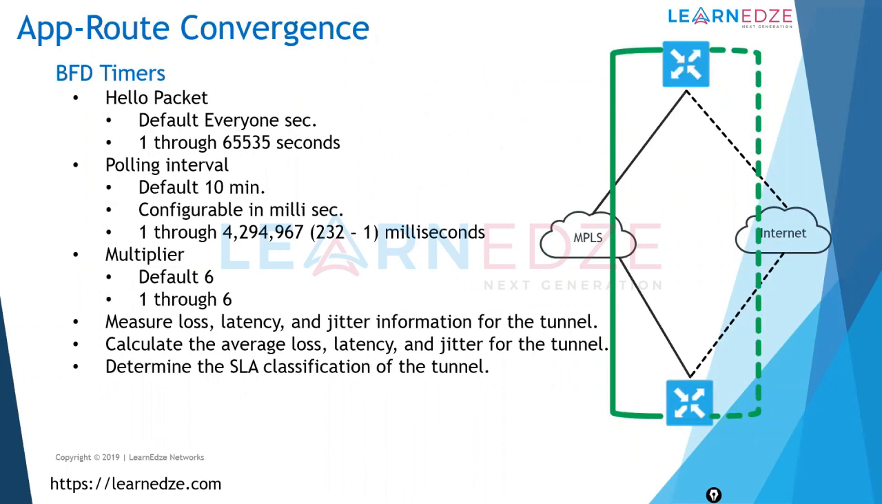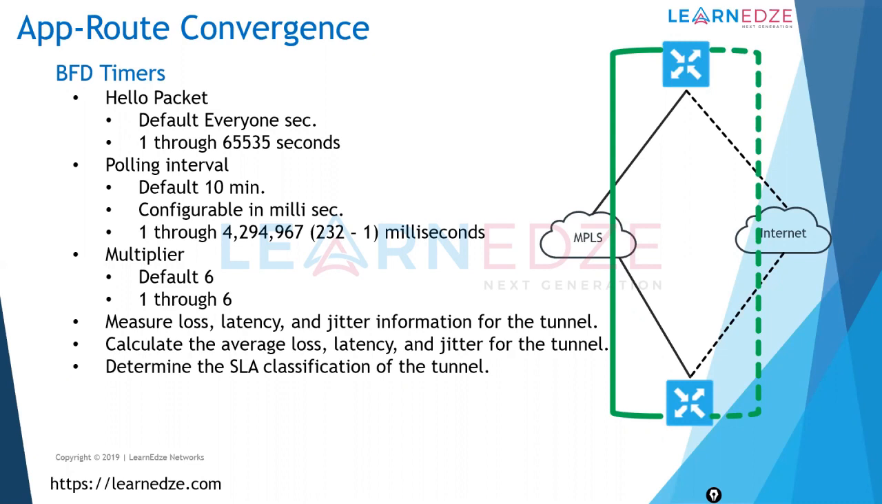Okay, so what is the convergence? How long will it take to converge the packet from one link to another link, right? It is completely based on your BFD timers. BFD is running on the tunnel between the sites. You cannot disable that. It is enabled by default. BFD will send its hello packets every second by default, and you have a polling interval. The polling interval is 10 minutes by default.